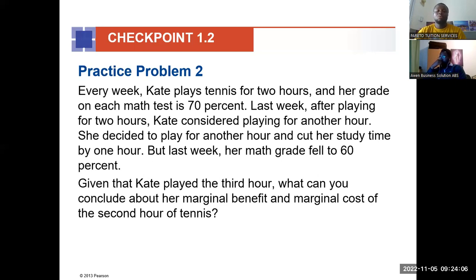Okay. Now, she knew the benefit and the cost, yet she went in for the extra hour of tennis, which means that in her mind, she saw the marginal benefit to have exceeded the marginal cost. That is why she went in for the extra hour of tennis. So if we have to compare the two, then yes, we can say that the marginal benefit was more than the marginal cost. But if otherwise, she wouldn't have added the extra hour of tennis.